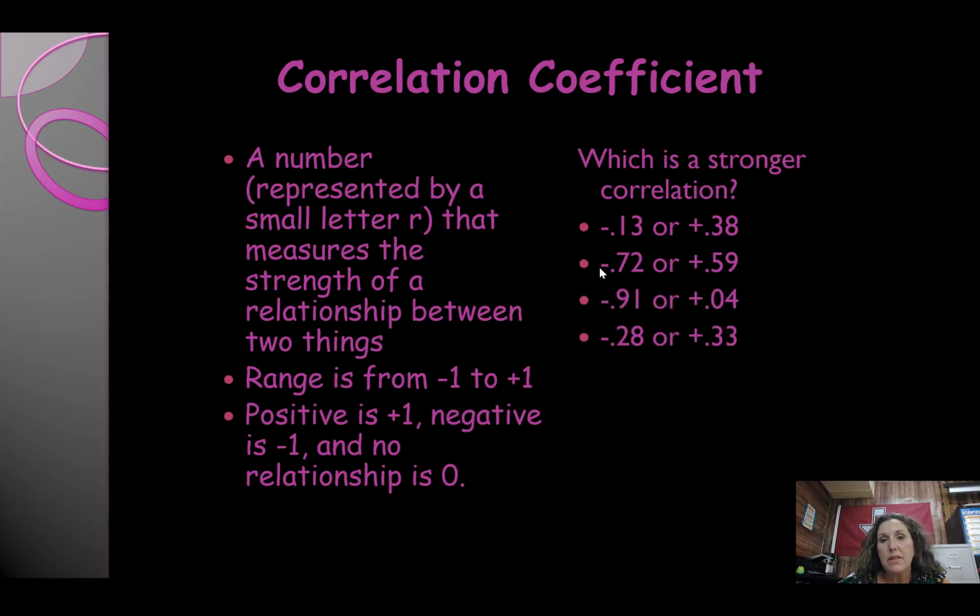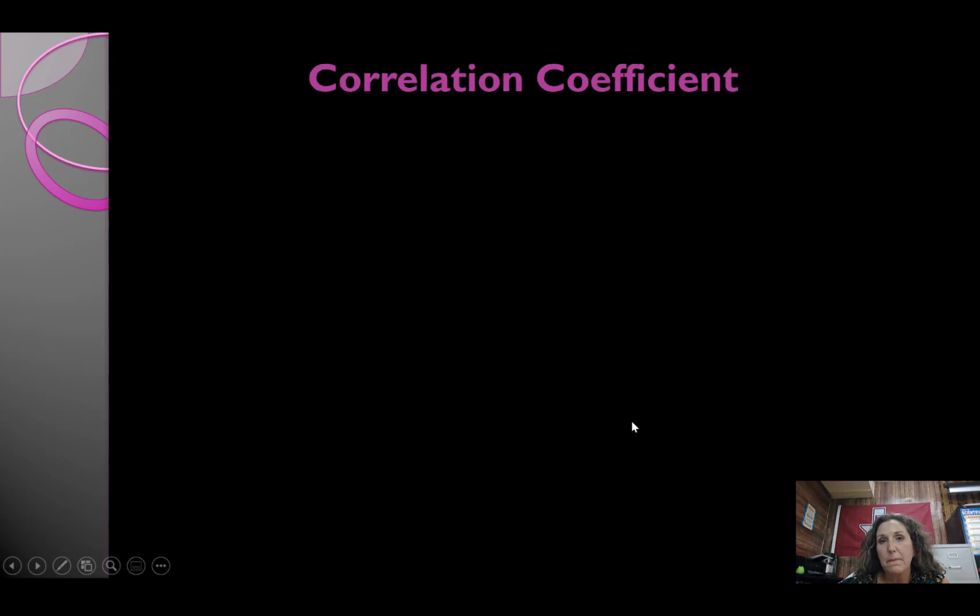Okay, so you can take a look at these and see if you can do any of these on your own. Remember, look at the number. So here, negative 0.65 is stronger than positive 0.48 because 0.48 is smaller than 0.65. All right?